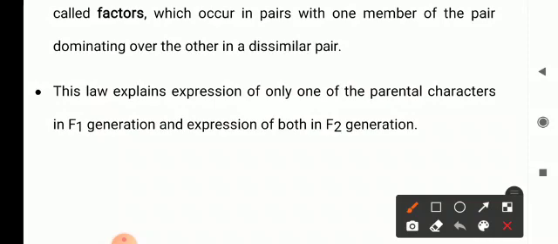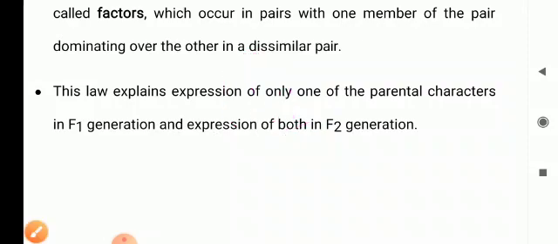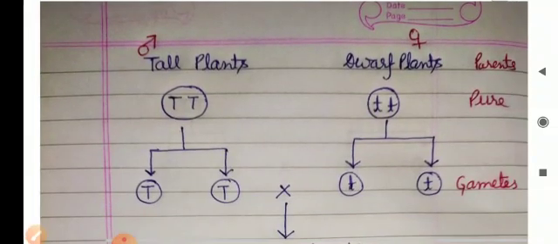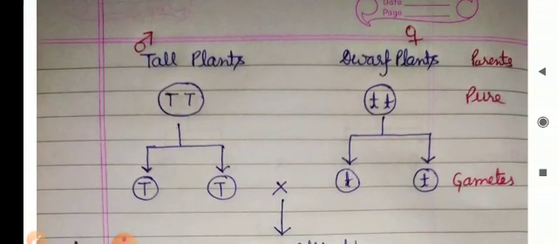Here one pair of contrasting characters is taken. One is tall and another is dwarf. Suppose one plant is tall and another plant is dwarf, but only one character will be expressed in the first generation. But in the F2 generation, both the characters will be expressed. Suppose that this is